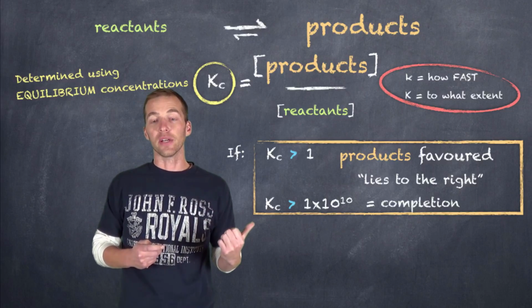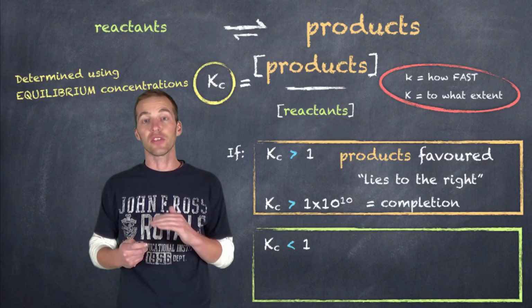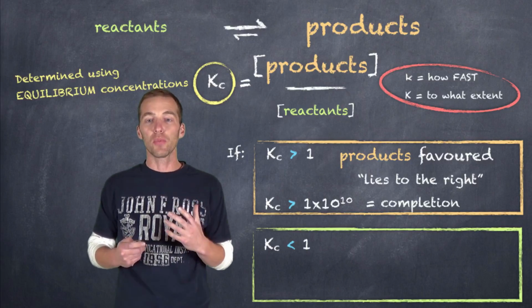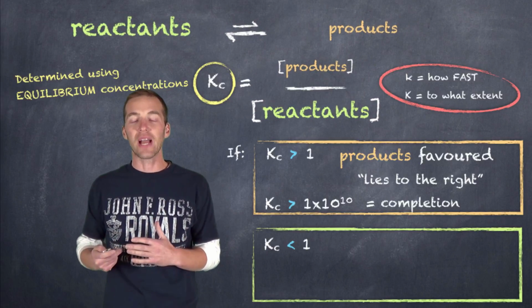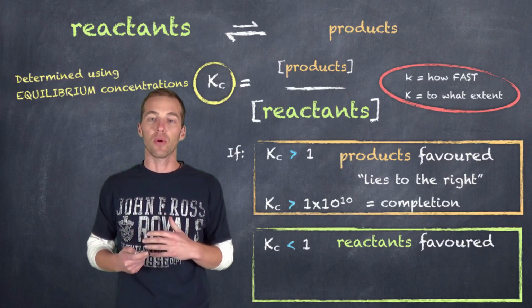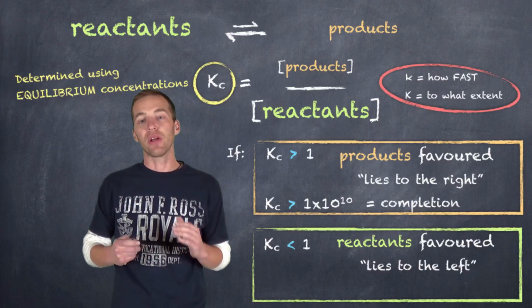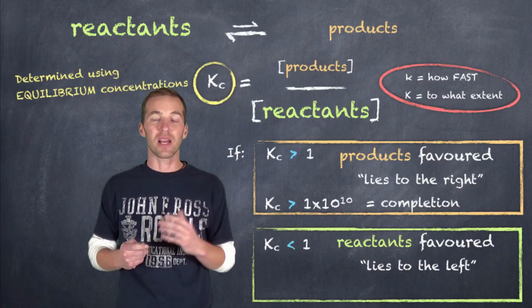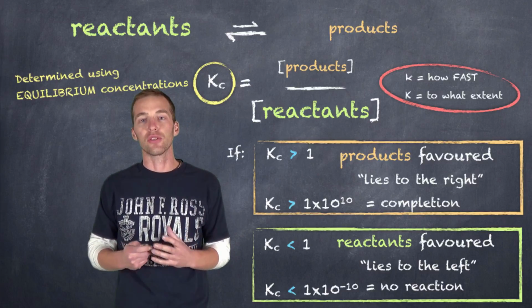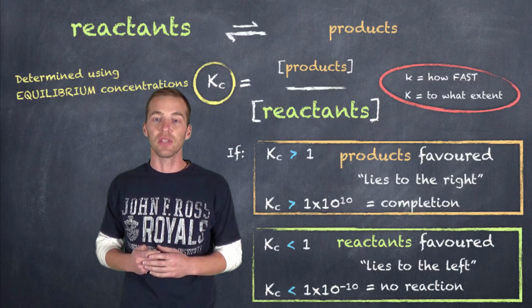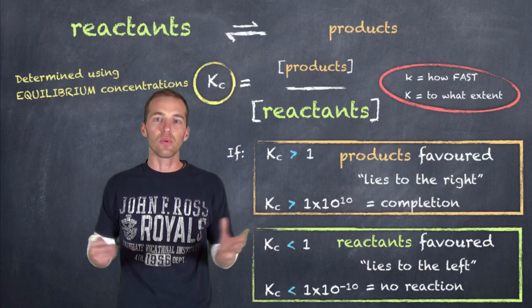Let's take a look at the other end here. We have Kc being less than 1. If Kc is less than 1, what that means is the denominator is greater than our numerator, and because, again, it's products over reactants, we're going to have a greater value of reactants, and so very little product is going to be formed. So we say, in this case, the reactants are favored, or that the reaction lies to the left. And if we have a really low K value, on the order of 1 times 10 to the negative 10 or lower, we say effectively that there's no reaction, that there's so little product formed that there is no reaction.